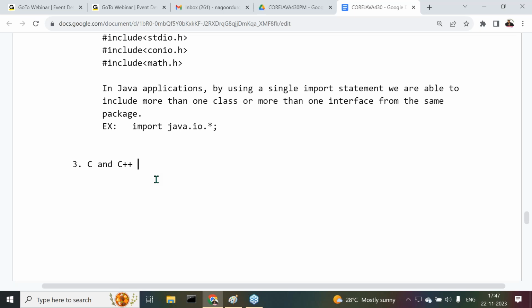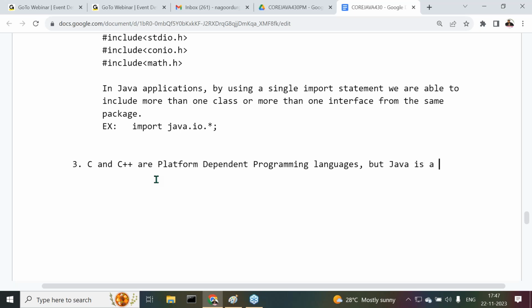C and C++ are platform dependent programming languages.